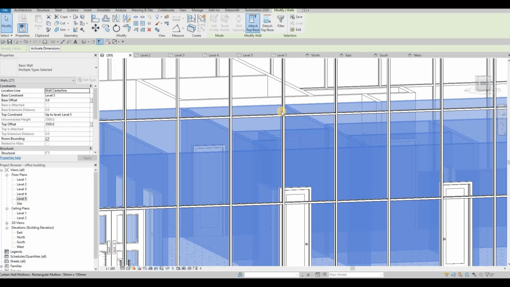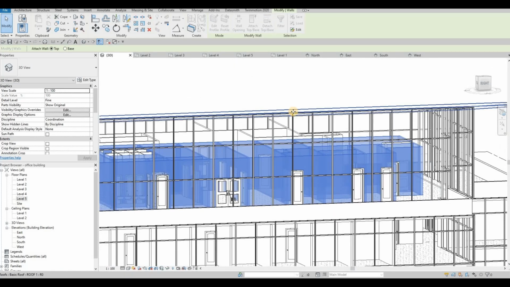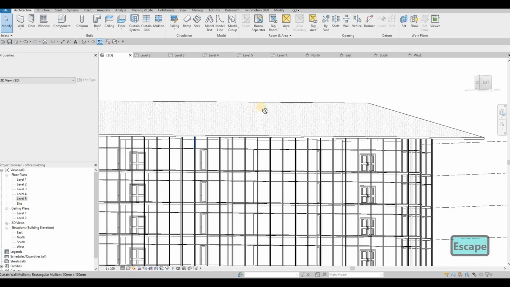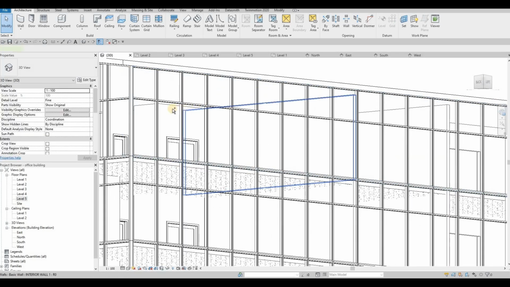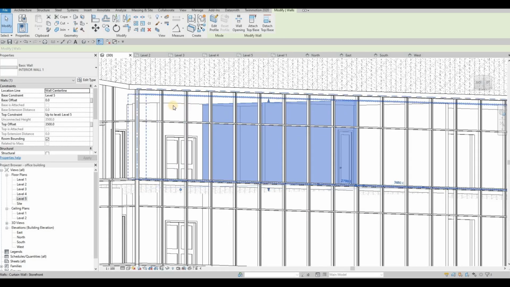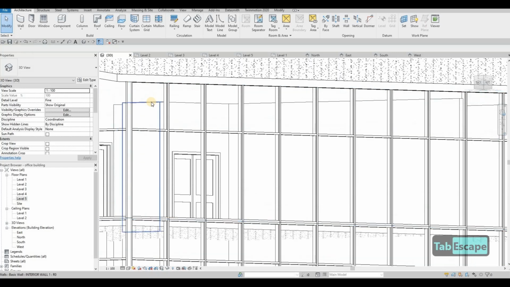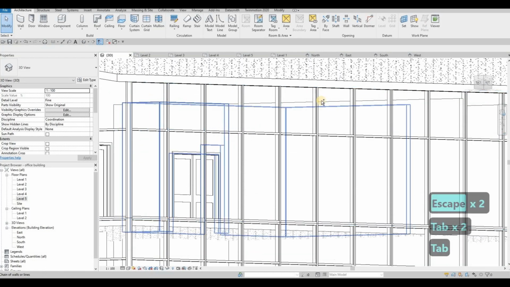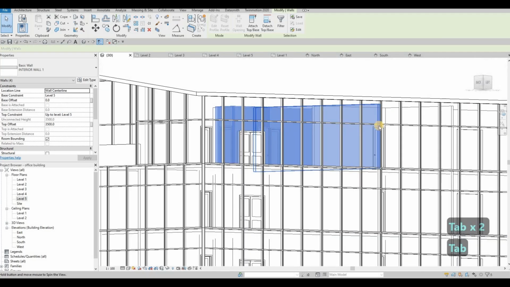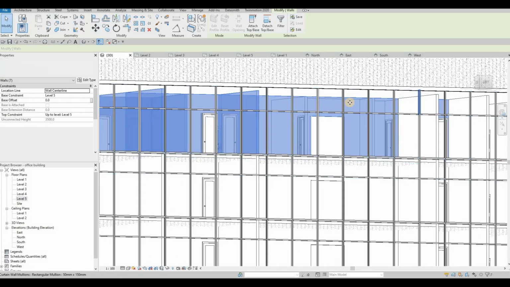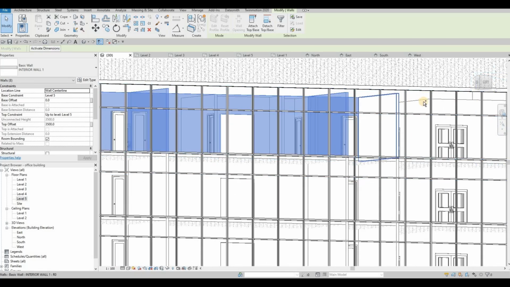And then let's select this, click that, and then go all the way there. So at least everything looks good there. And then we just need to click here, click on tab in order to select as much as possible, all the connecting walls.